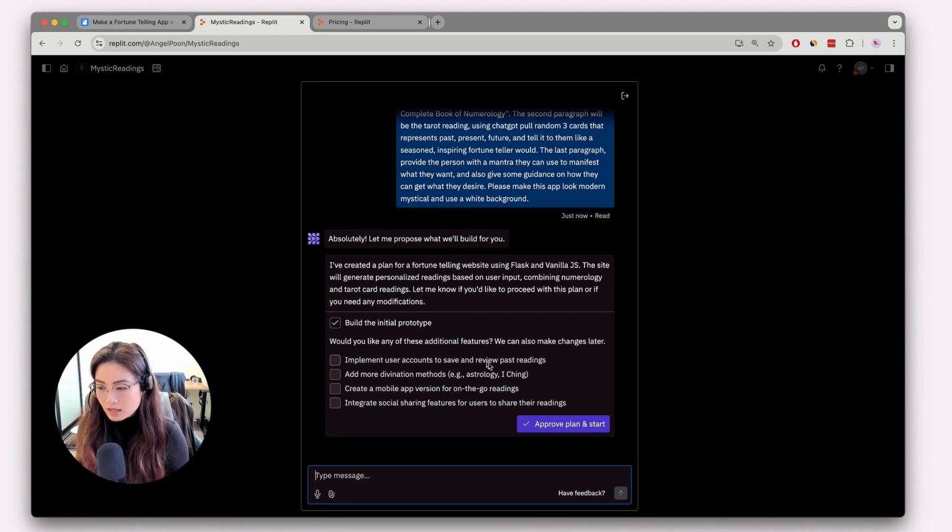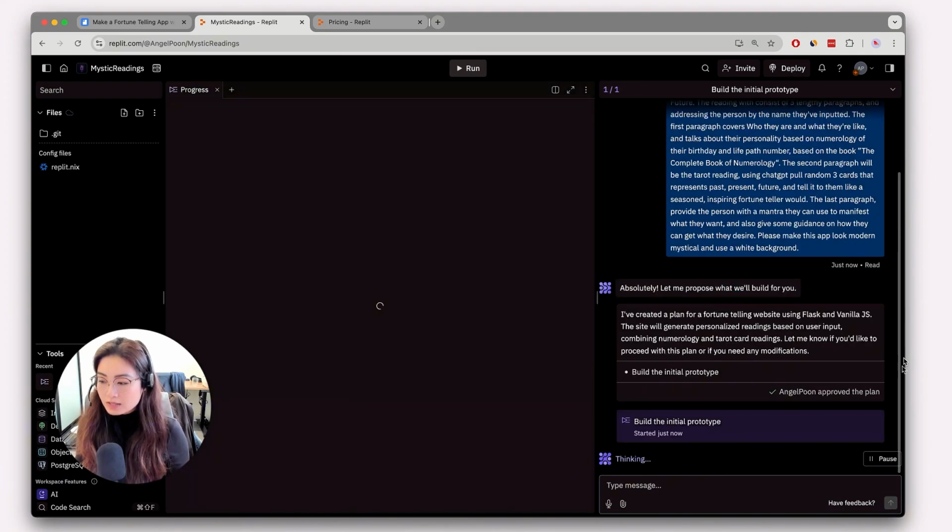Implement user accounts to save and review past readings, add more divination methods, create a mobile app version for on-the-go readings, integrate social sharing features for users to share their readings. That sounds great, but I'm probably going to leave it alone for now. So I'm going to approve the plan and get started.